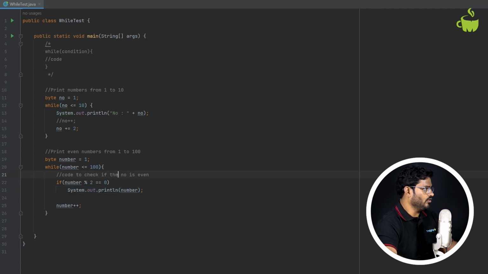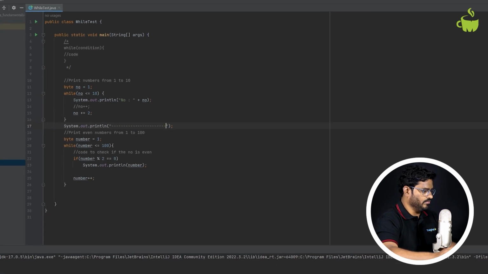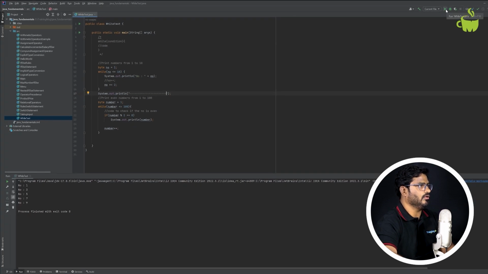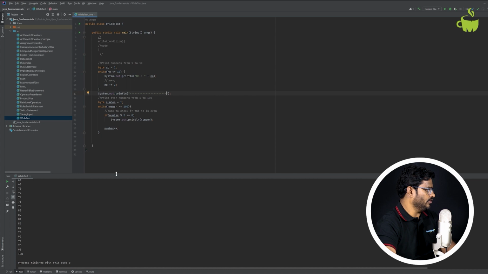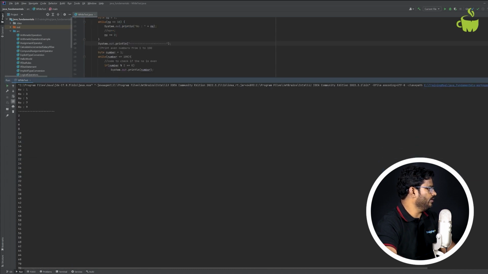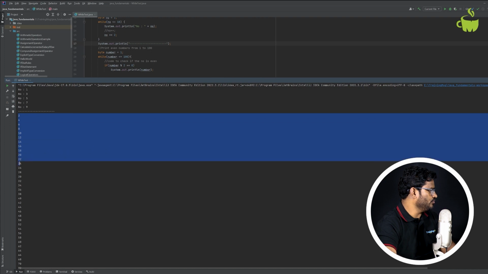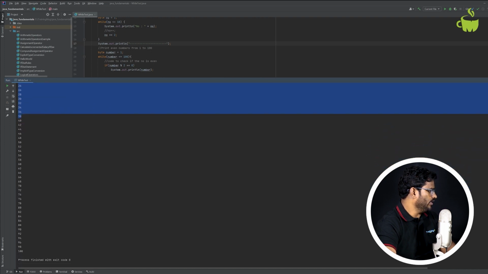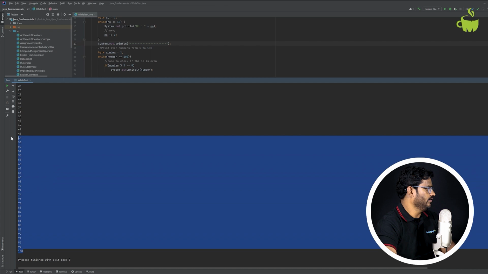So I'm now going to print all the even numbers from 1 to 100. Here I'm just writing a System.out line separator, just to separate that output from this output. Now let me run this to see what is actually happening. Now you see what happened. It printed all the even numbers 2, 4, 6, 8, 10, till 100, right?